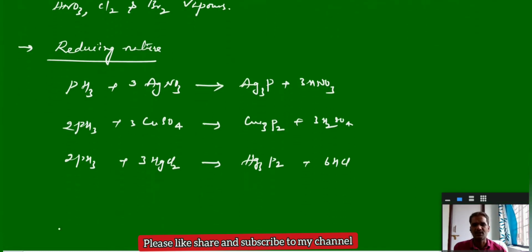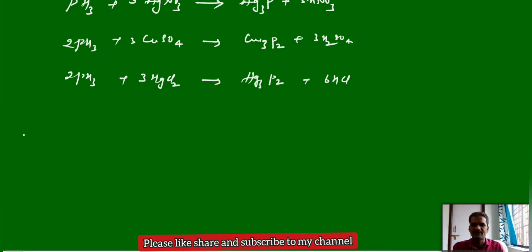And if you see the structure of phosphine, it has one lone pair and three bond pairs. But there is no hybridization involved in the case of phosphine, according to Drago's rule. If hybridization were involved, it would look pyramidal in geometry. But here these three bonds look almost perpendicular in nature.